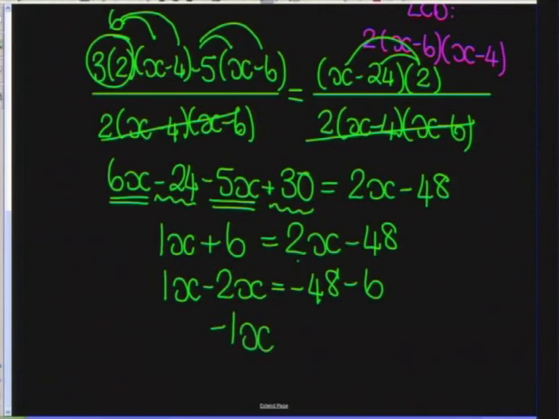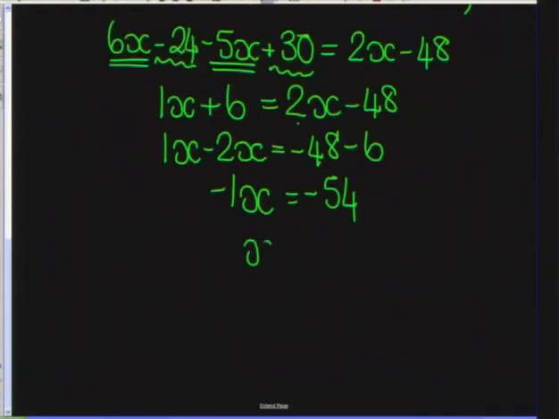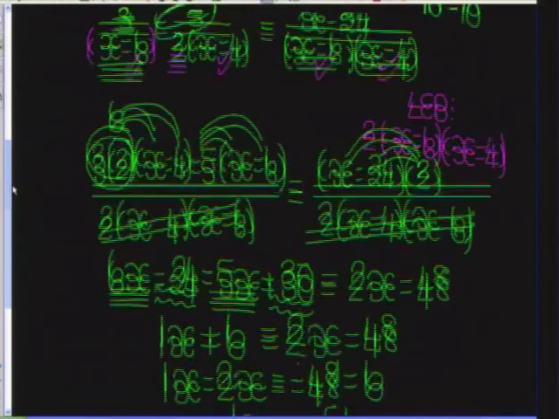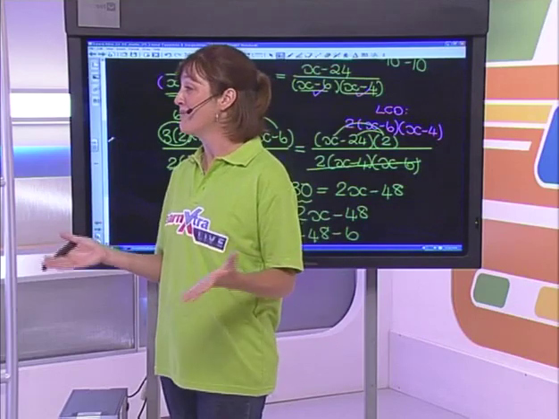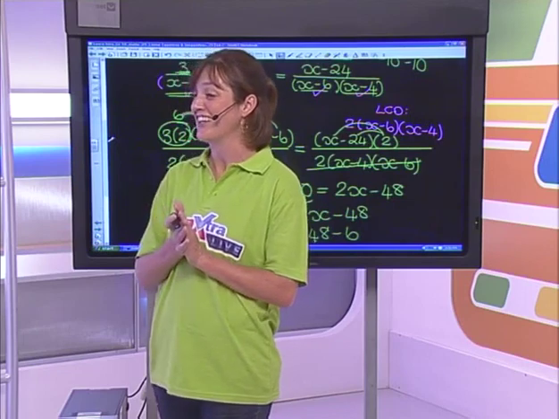Therefore, leaving us with negative x, which is equal to, now this gives us a big number, negative 54 should be our solution over there. And we're going to divide by the negative to make it positive 54. Right, I think we're safe to say that our denominators wouldn't match the actual value for x. However, did anybody manage to send down any answers through?